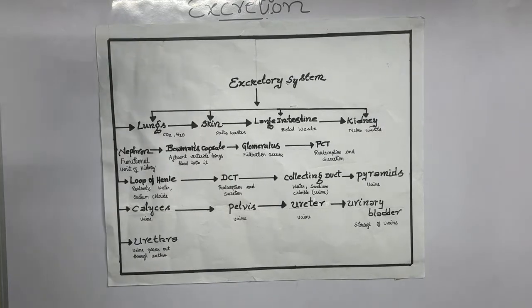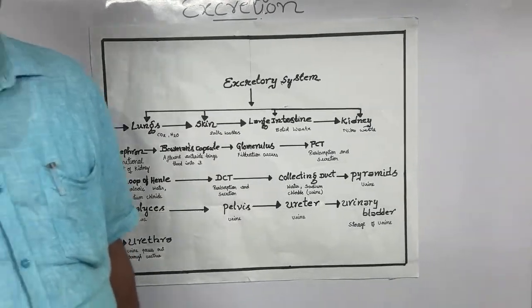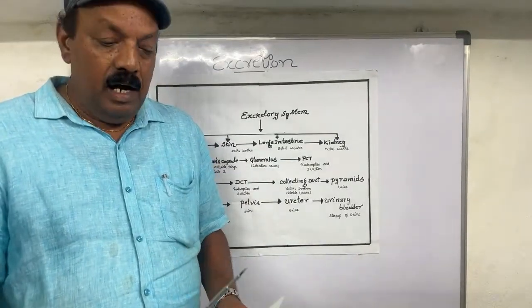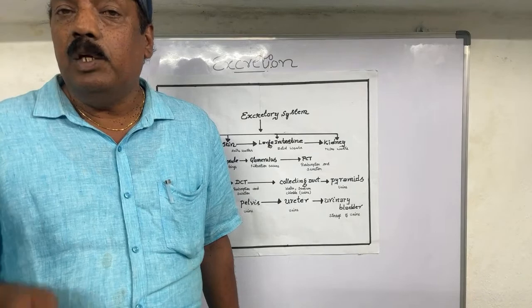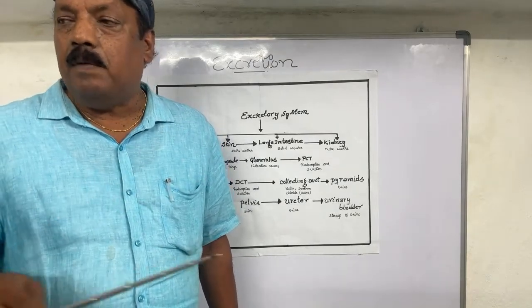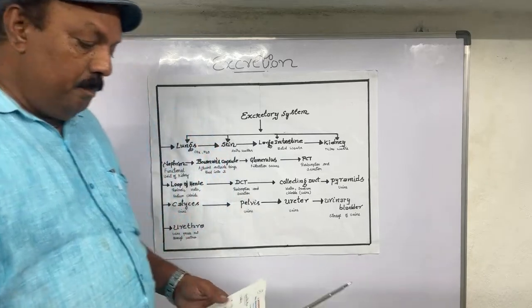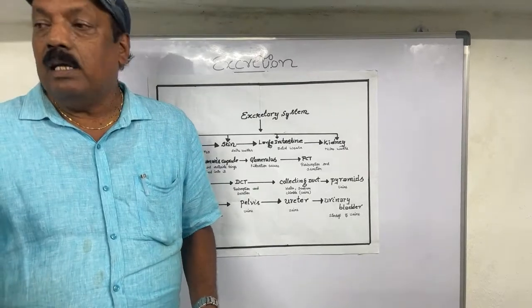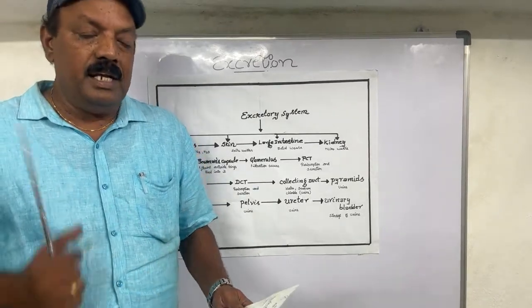Now, I am giving a clear-cut explanation regarding the excretory system in the human body. It is a very important stage of the excretory system which I am going to explain now. What are the organs in our excretory system? The first one is the kidney.